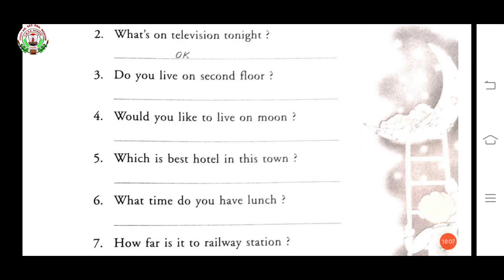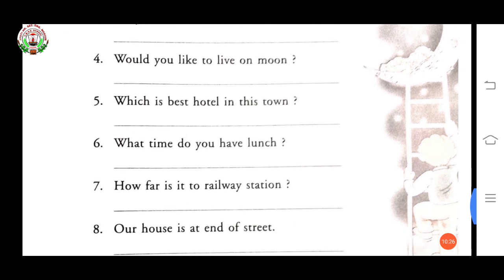Now, next one. Would you like to live on moon? Moon is also a single thing, only one such thing in this world. So your answer: would you like to live on the moon? Now, fifth one. Which is best hotel in this town? Best is what? Superlative. So before superlative we have to use the. Which is the best hotel in this town?